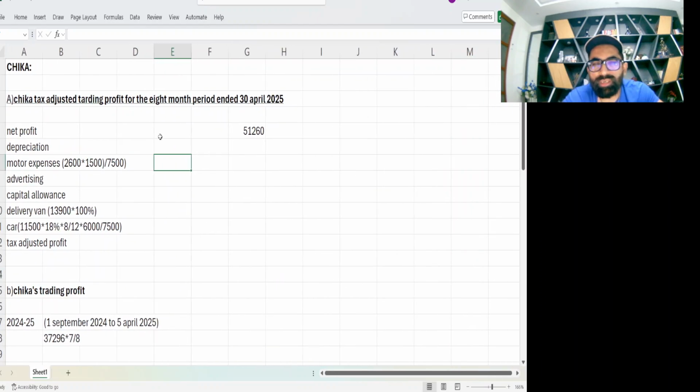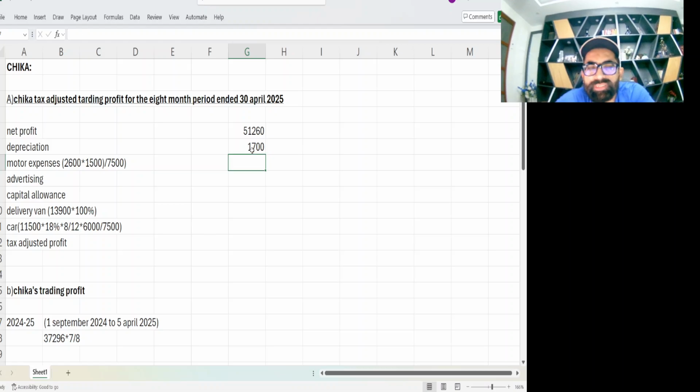Just to save our precious time, I've already written the headings and typed a few things to make your class effective. The first requirement is you need to start the journey from accounting profit and it will end on tax adjusted trading profit. First of all, from net profit, accounting depreciation not allowed, so it will be 1700. We'll add back 1700.